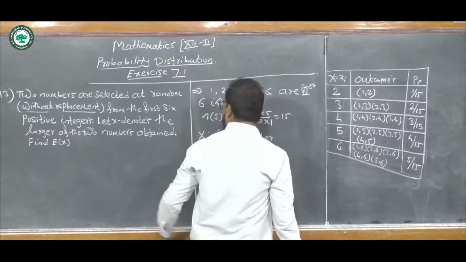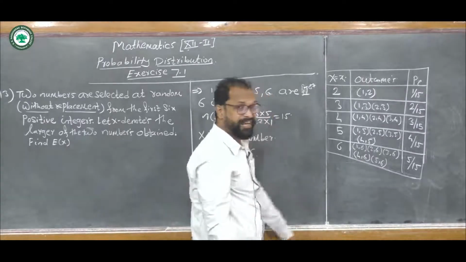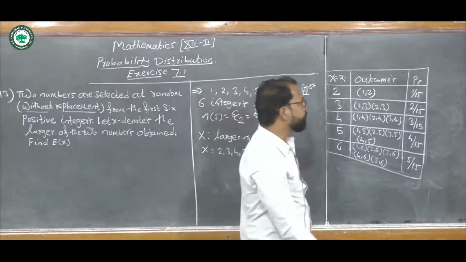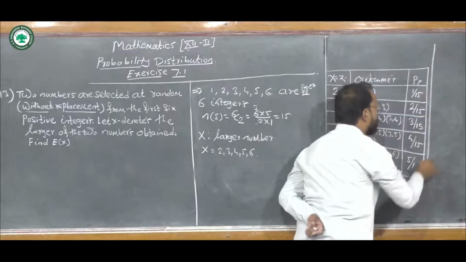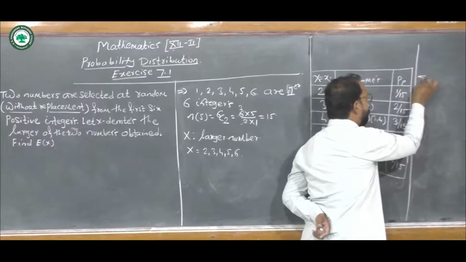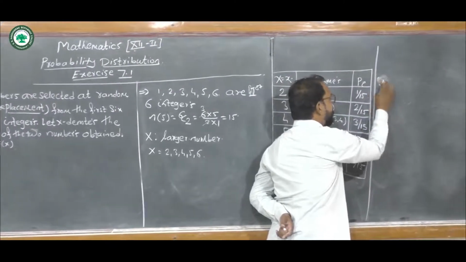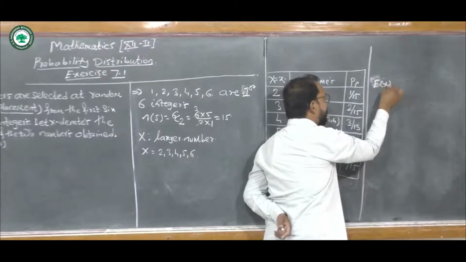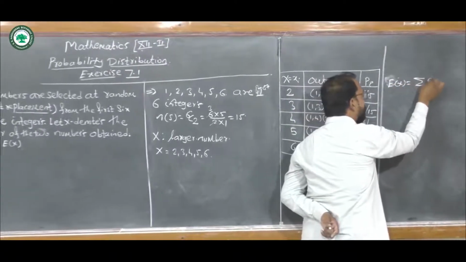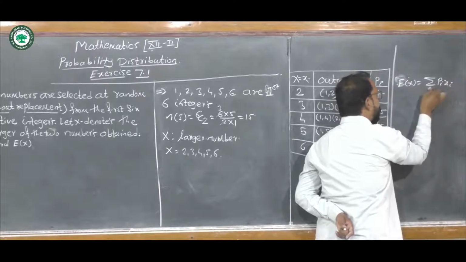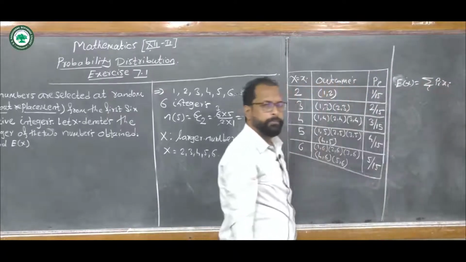Now we have to find the expected value for this random variable x. We know the formula for expected value: E of x equals summation pi into xi, summation taken over i.